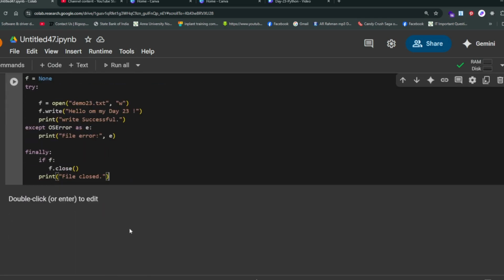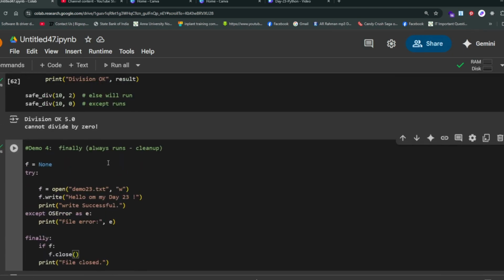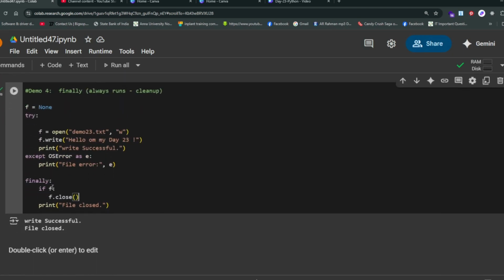Okay. Now I run this. Write successful, file closed. This is actually written in this file demo23.txt, and file closed. So this way we can use finally. Finally, this f.close will close the file after the action is over.